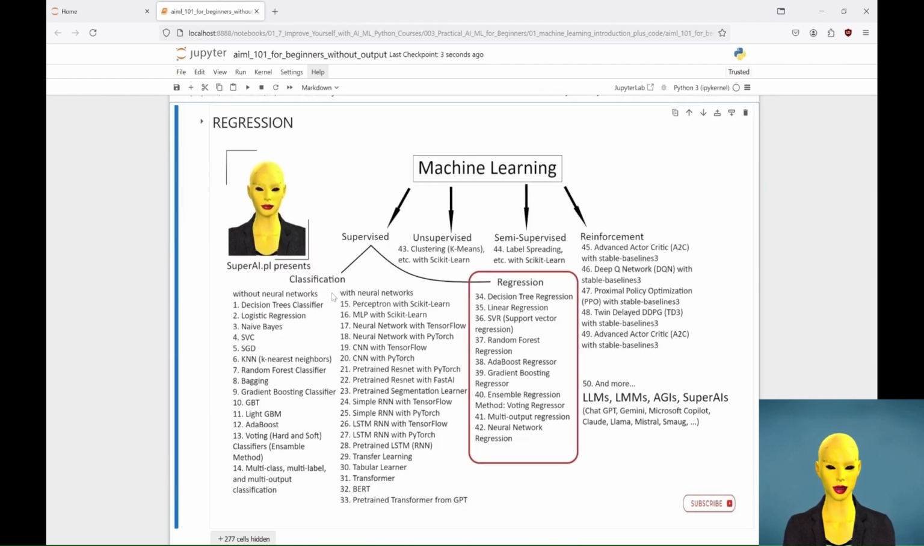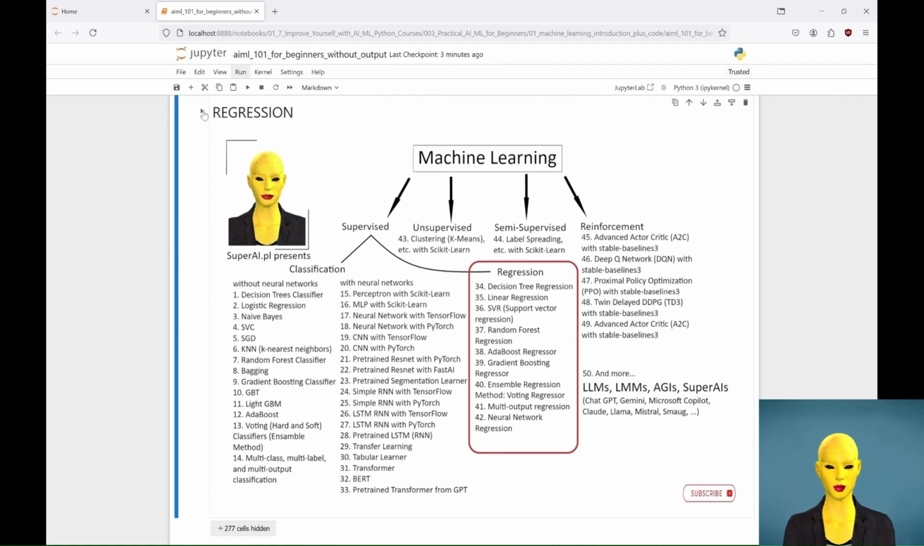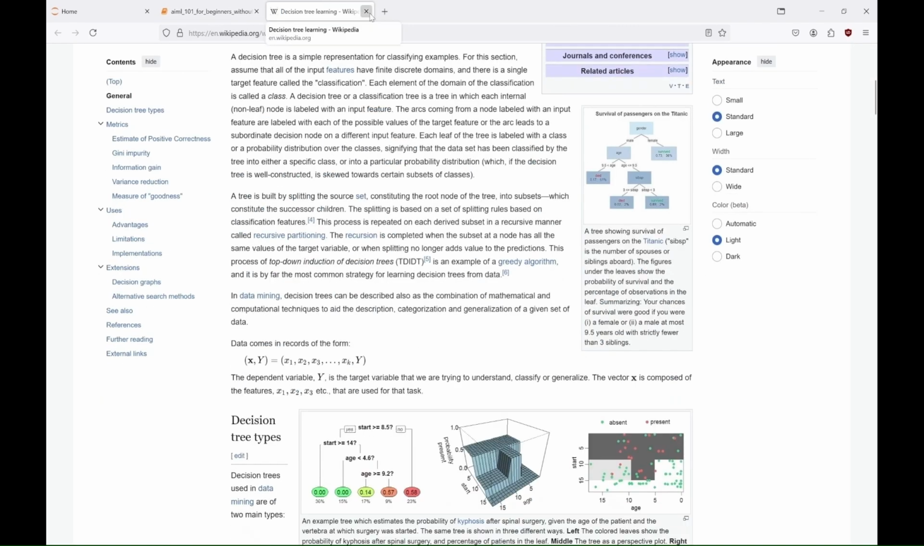Regression is a type of machine learning task where the goal is to predict a continuous numerical value based on input data. Unlike classification, which predicts discrete labels, regression involves finding the relationship between the input variables and the continuous output. Common regression algorithms include linear regression, decision trees, and more complex models like support vector machines and neural networks. Regression models are evaluated using metrics like mean squared error (MSE) or R-squared, which measure how well the model's predictions match the actual values. Regression is widely used in various fields, from predicting house prices to estimating stock prices or forecasting sales. So let's see the regression algorithm at work.